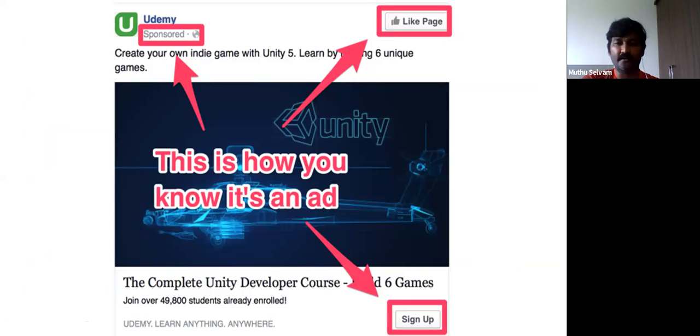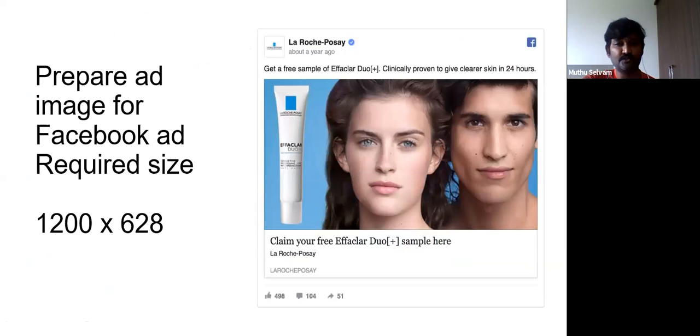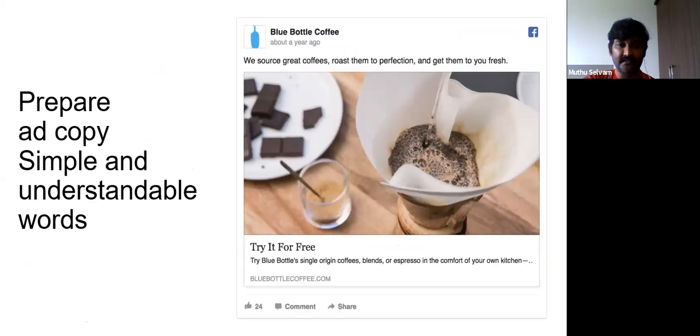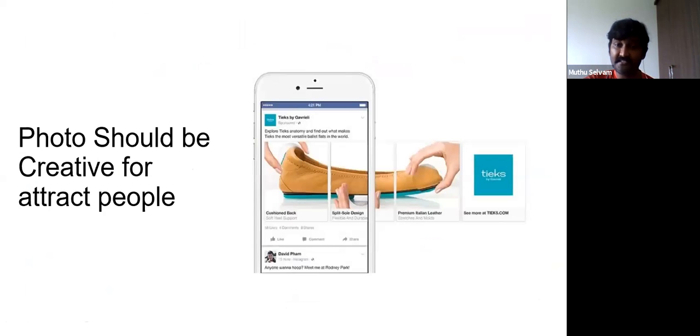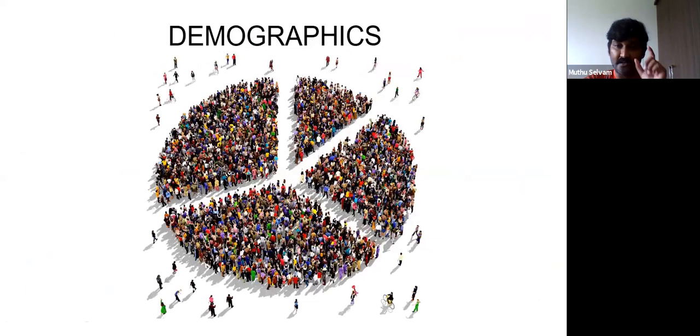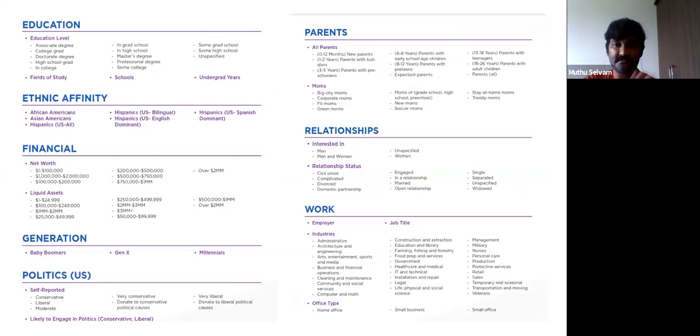Very simple, powerful post. You can do it using Canva. Very simple and understandable words, and the image also has to have very few words. There is a tool already, I'll show you. After you convert that, your image can be checked to see how many words are available in it. Demographics, how many people are there.